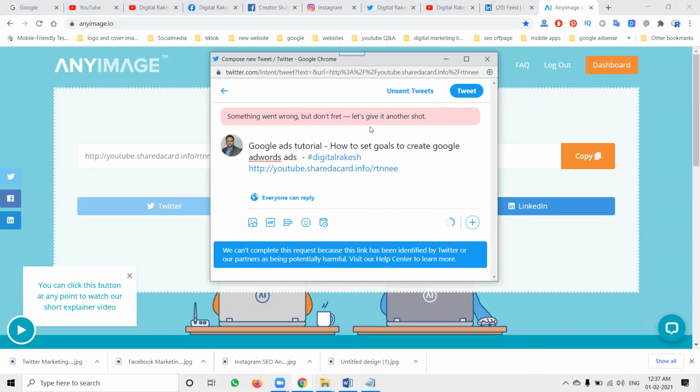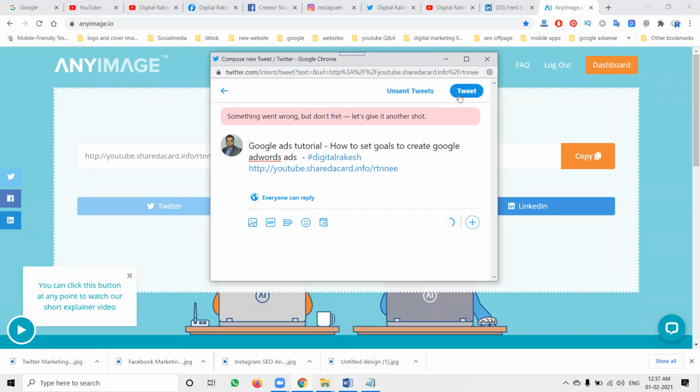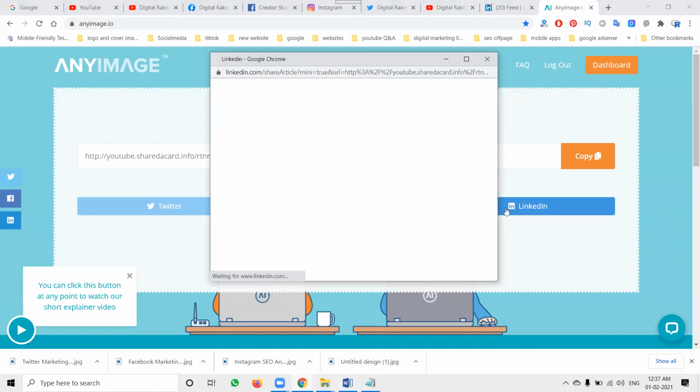So it will be facing some problem here. This will be a little fix on the particular here. Sometimes when you are updating these issues, they will be fixed immediately. Coming to LinkedIn, it will be fixed immediately in LinkedIn. LinkedIn will be showing two options, personal and the particular personal also. Two things will be shown to the image.io.